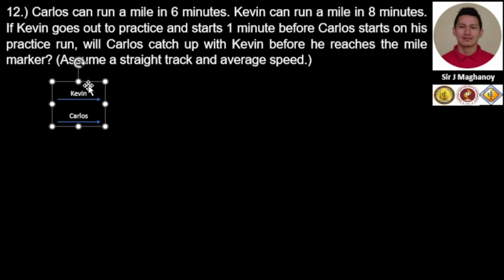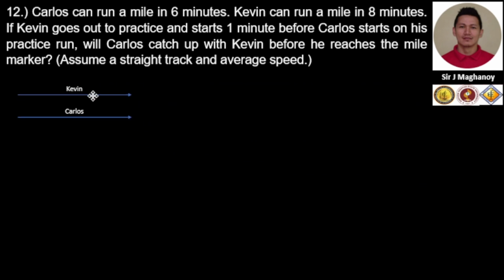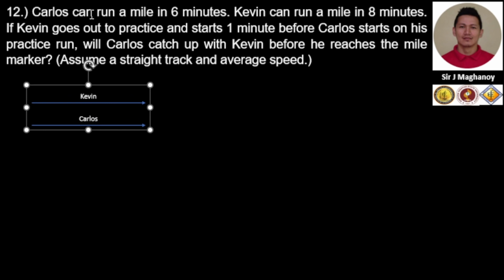Visualize the movement of our moving objects, which are Kevin and Carlos, running a straight track with an average speed. It says that Carlos can run a mile in 6 minutes and Kevin can run a mile in 8 minutes. That statement is their rate of change. But Kevin goes out to practice and starts a minute before Carlos starts.